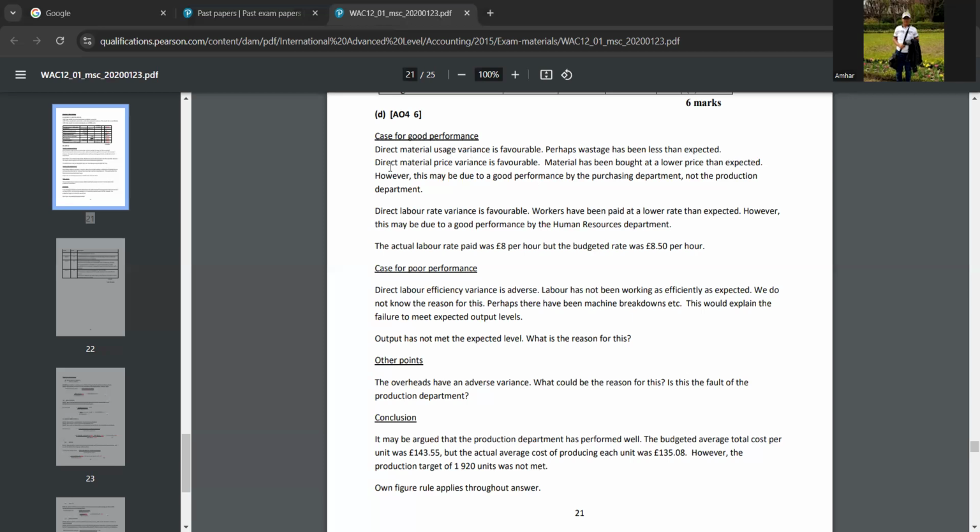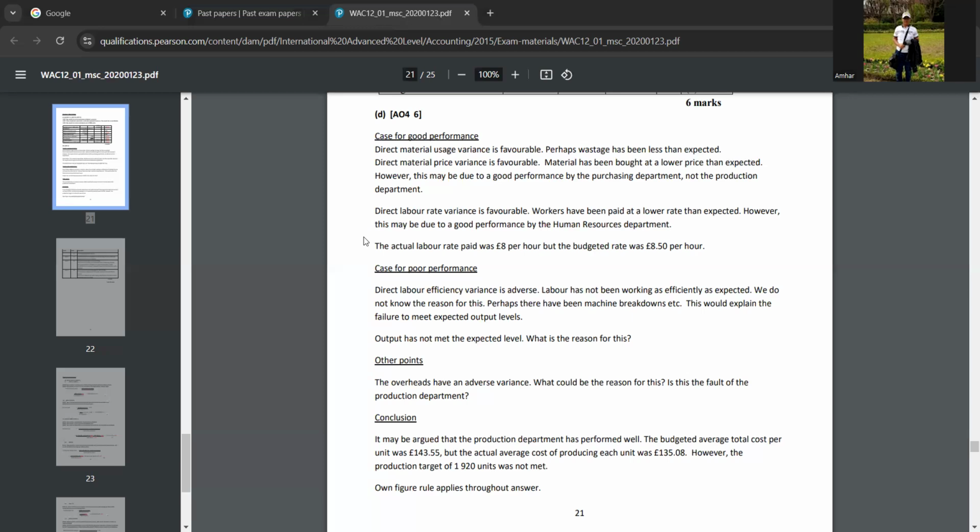Okay, and then you can say direct material price variance is also favorable. Why is it favorable? Because materials have been bought at a lower price than expected. So if the materials have been bought at lower prices, then the actual price will also decrease, right? So that's why this is favorable. Did you understand that? Yeah, understood that. However, this may be due to a good performance by the purchasing department.